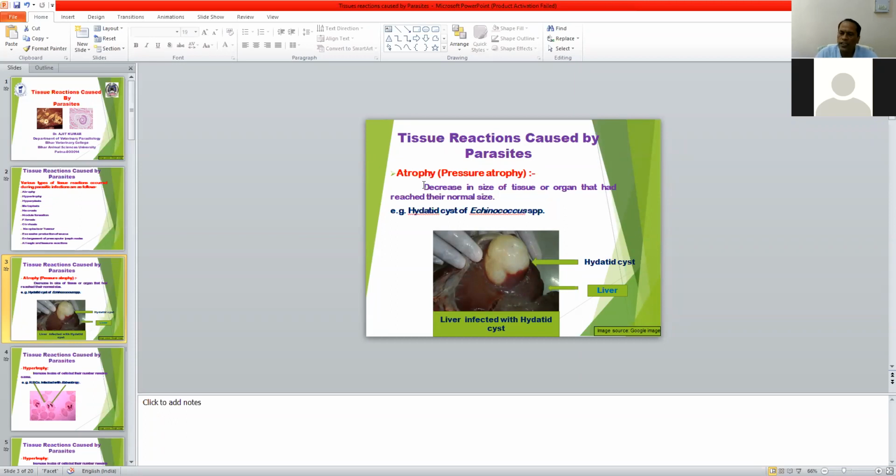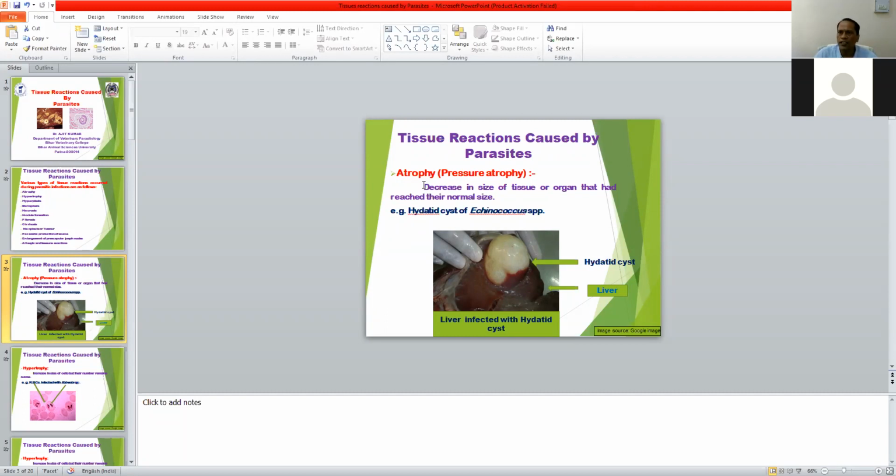Means the cells and tissue that have reached normal size and developed, after parasitic infection, their size may be reduced or decreased. This is known as atrophy.